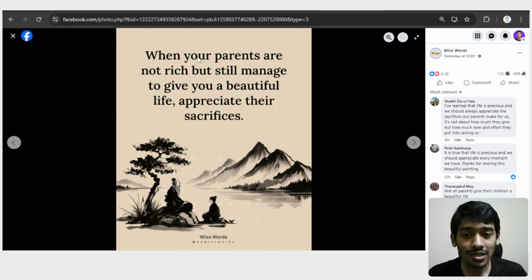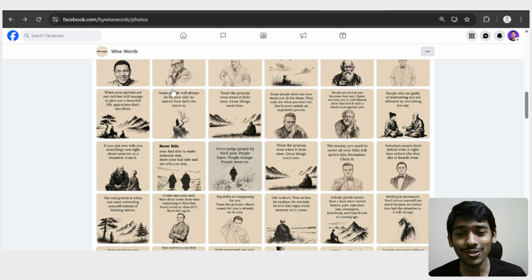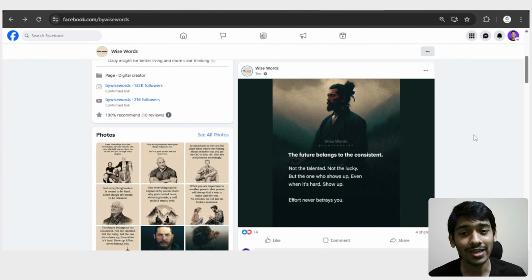So you can understand that you can generate this kind of images by using Nano Banana Pro, if you get access to it, and then you can upload them to your social media platforms, like a Facebook page or an Instagram page, right? But the hardest part is that you have to become so consistent. Let me show you what they really do. They're doing these things every hour, or in some cases every 30 minutes.